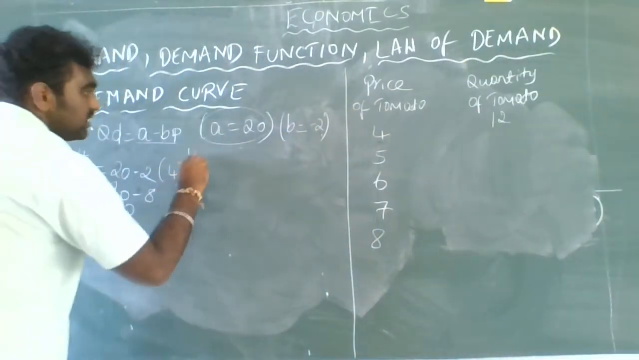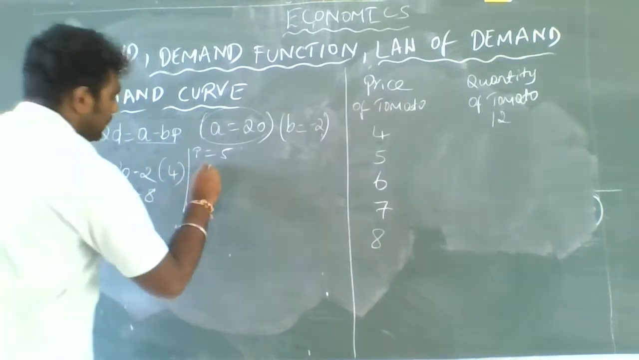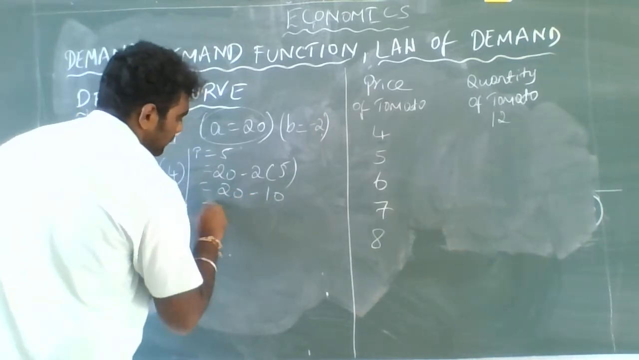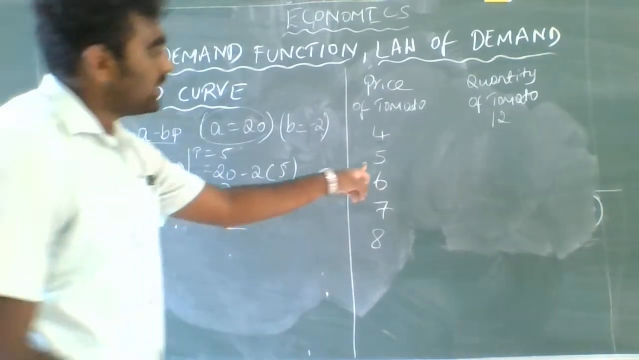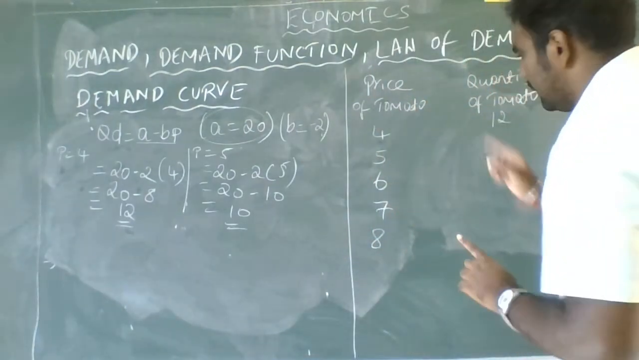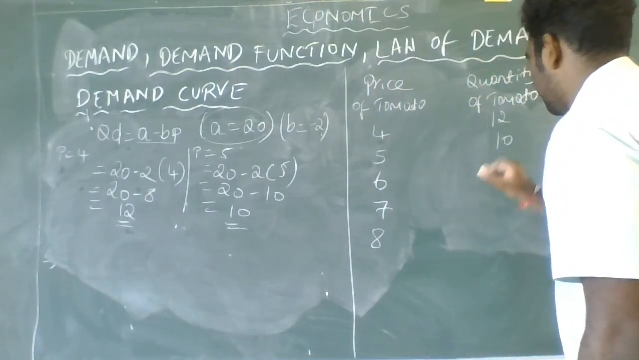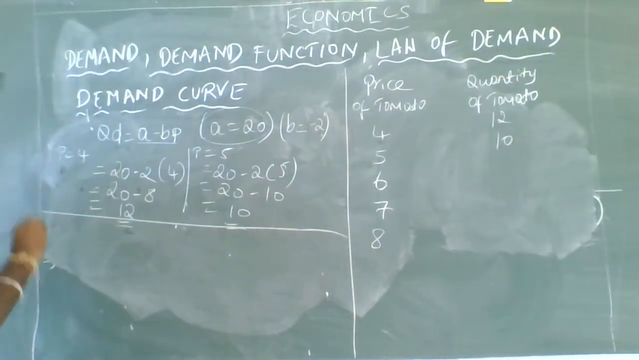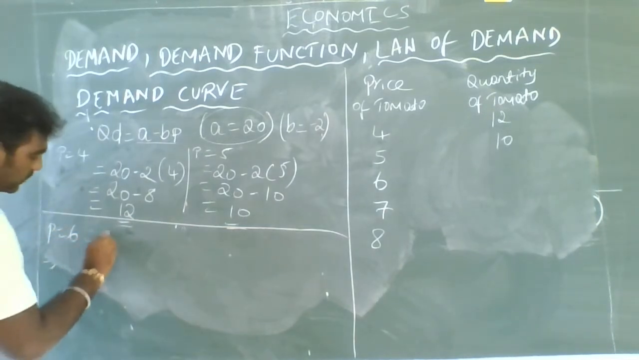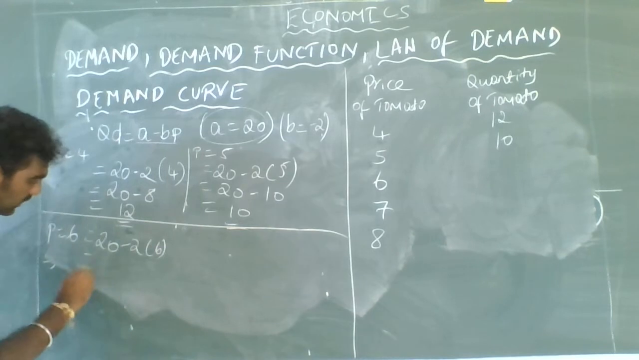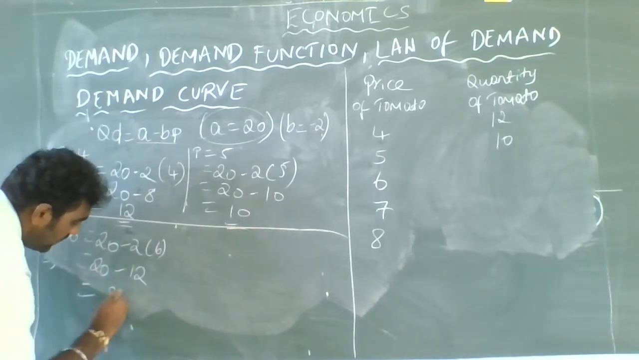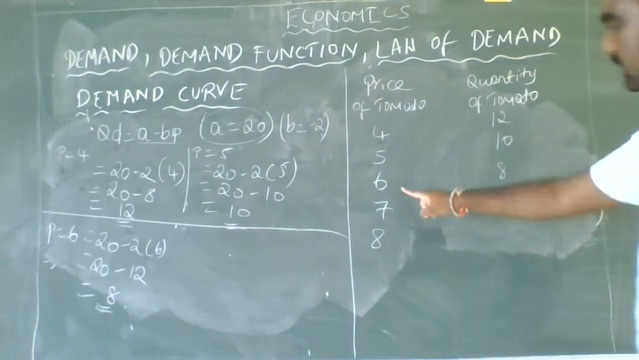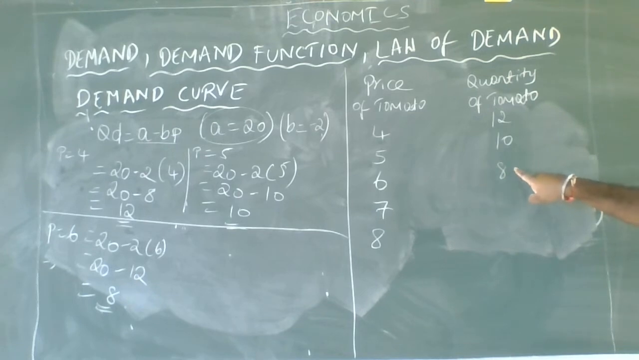Next, when the price is 5, if you substitute, it is 20 minus 2 into 5, which is nothing but 20 minus 10, it is 10. At the price of 5, the quantity demanded by the consumer is 10. Next, if I calculate for price equal to 6, it is 20 minus 2 into 6, which is nothing but 20 minus 12, which is 8. When the price is 6, the consumer will demand only 8 tomatoes.